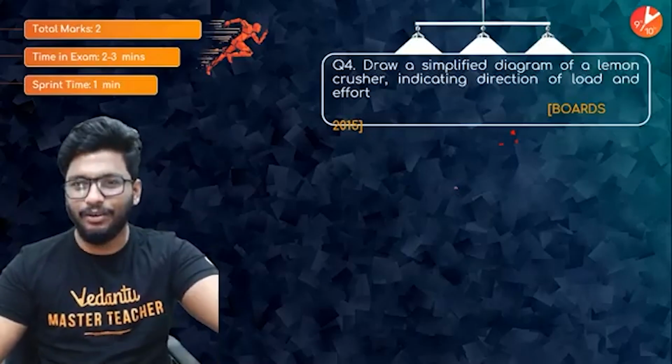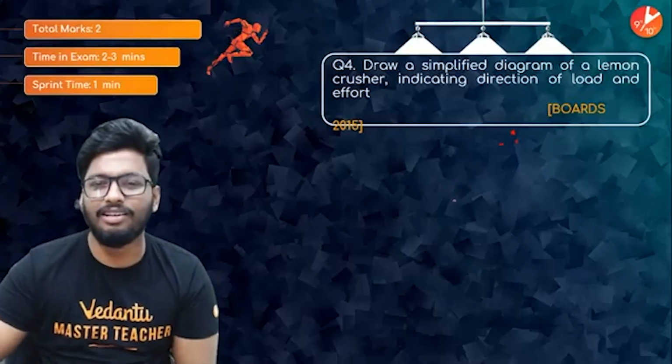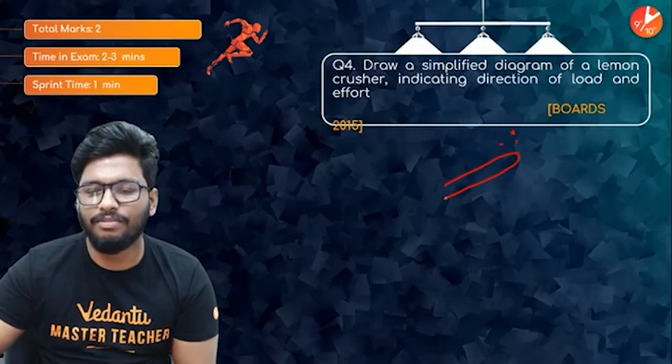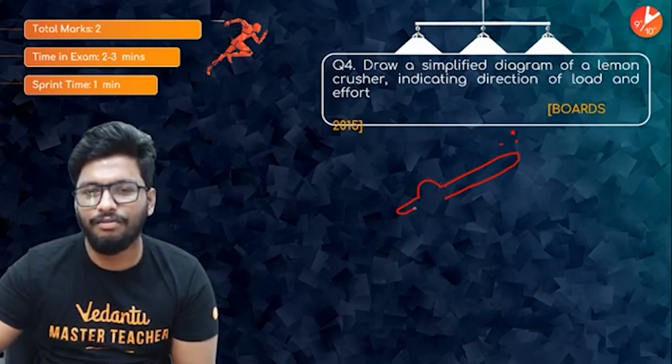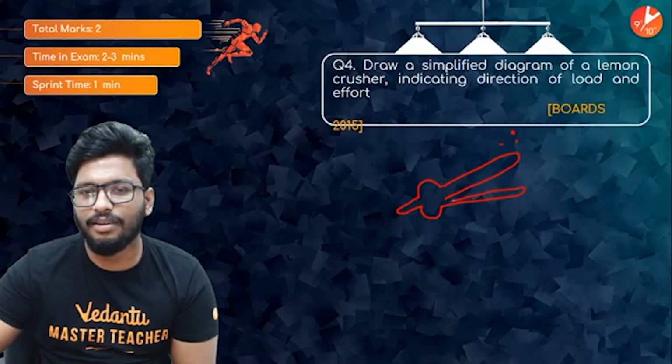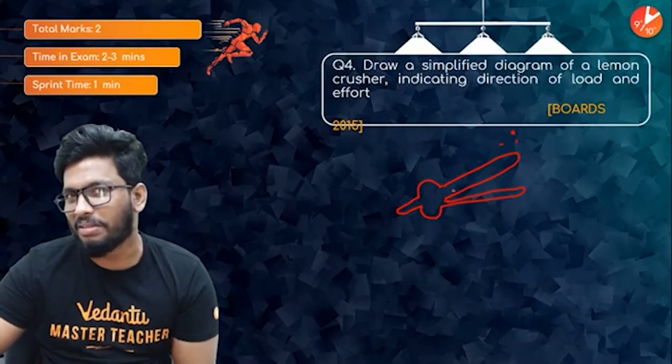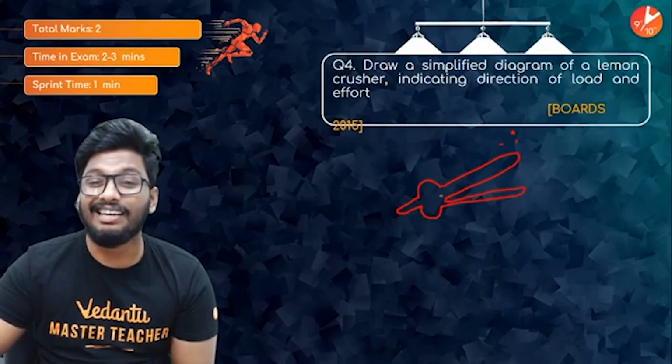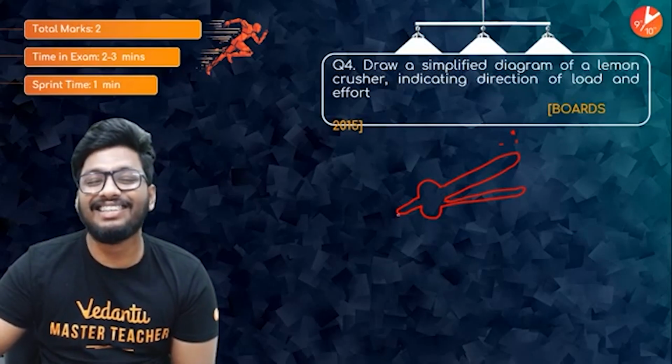But let's try to do it with me, all right? A lemon crusher. You know the lemon crushers, right? So this is the arm of the lemon crusher. This would be the head part. Fulcrum. This is where you'd keep the lemon. And this is where, I hope it's good. I don't know what it looks like. But yeah, this is the fulcrum, people.